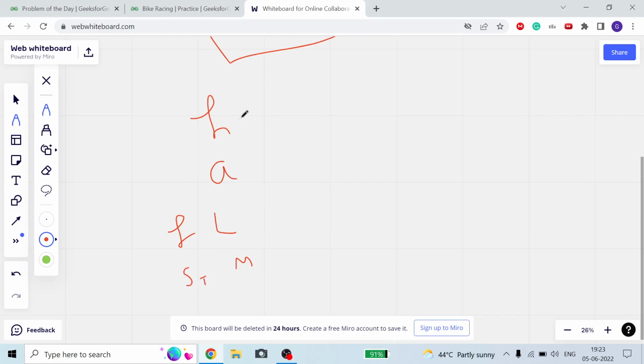Now suppose H is some random value X and acceleration is Y. This is a binary search problem, where we have to find the minimum number of hours. There are many famous problems like Koko eating bananas, book allocation, aggressive cows, you can search them. These are all binary search problems.